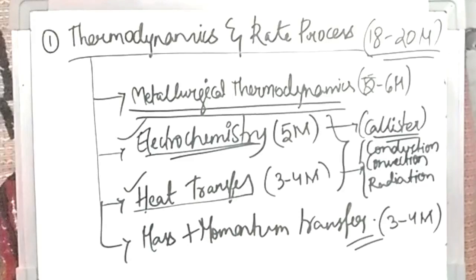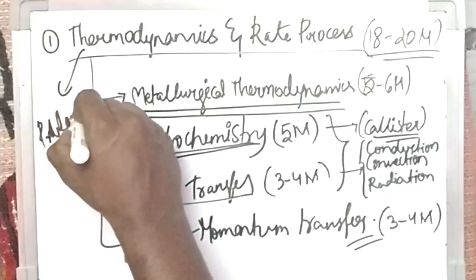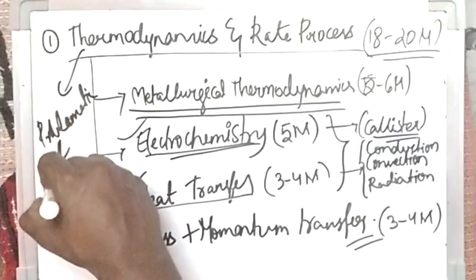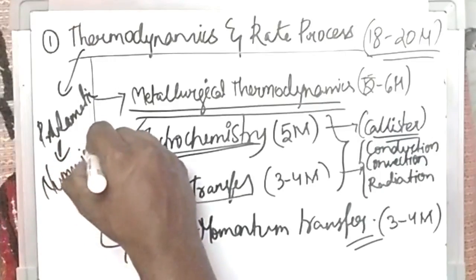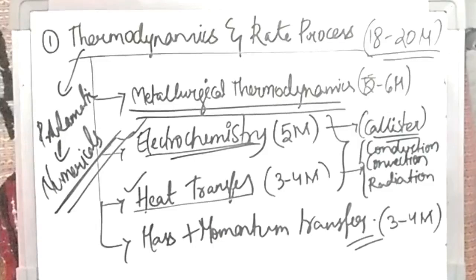By studying these, usually they are all formula-based questions, so that is why I'm focusing on these two first. Then you must study metallurgical thermodynamics, because that is the basics of thermodynamics: the first law, second law, third law, zeroth law, and also the solutions part. Usually thermodynamics is problematic. There is a chance of more numericals coming from these sections, so try to study formulas from the previous year questions and solve more previous year questions.